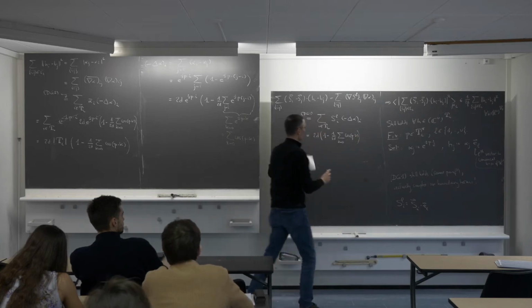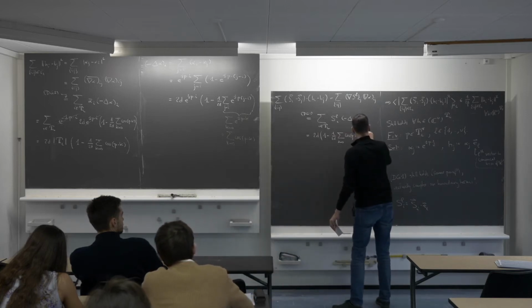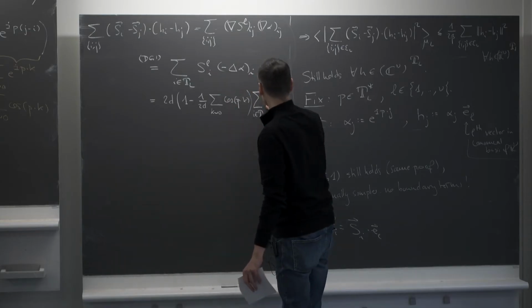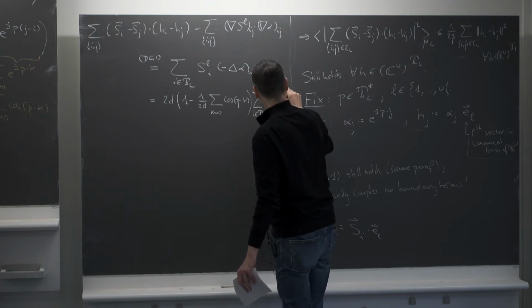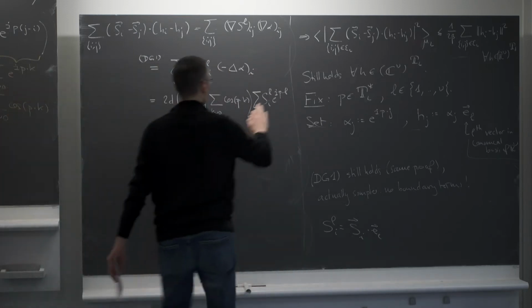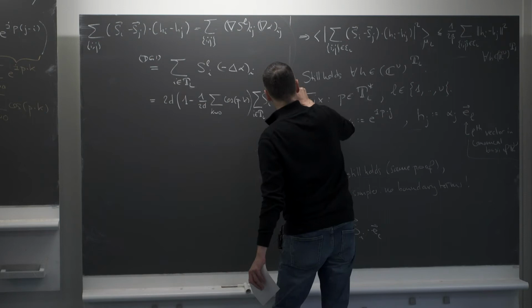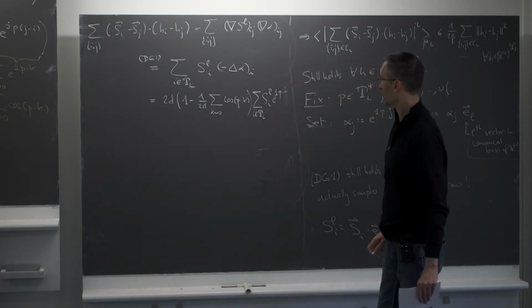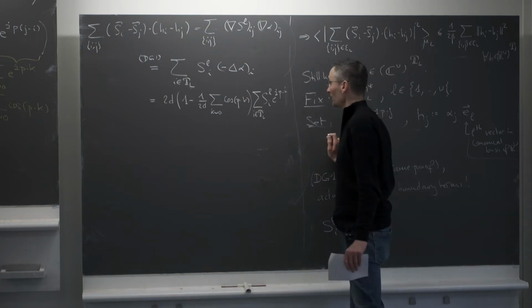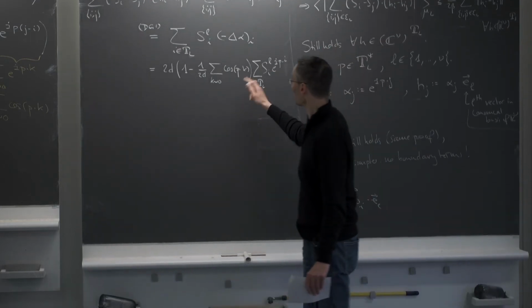And then I have the sum over i in the torus of SiL times e^(i p·i), which comes from here. So that's what we get if we inject the computation we've made for the Laplacian of alpha, minus Laplacian of alpha.